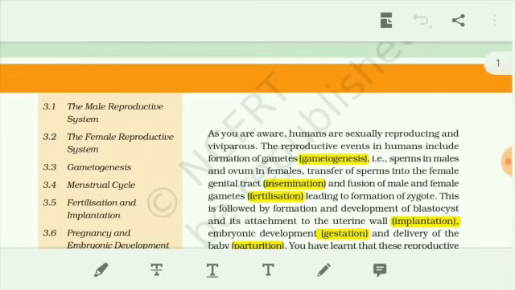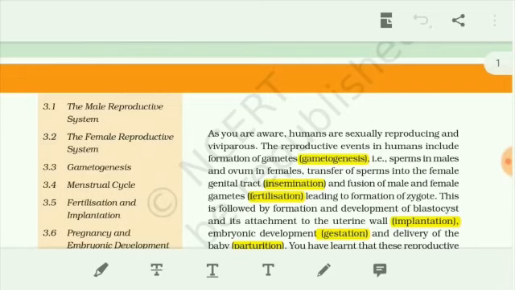Normally in sexual reproduction in flowering plants, the process is known as pollination. Here the gamete transfer is known as insemination. And after insemination, the fusion of male and female gamete is fertilization. And after fertilization, the zygote is developed into an embryo.